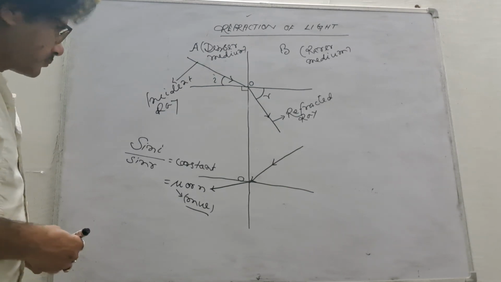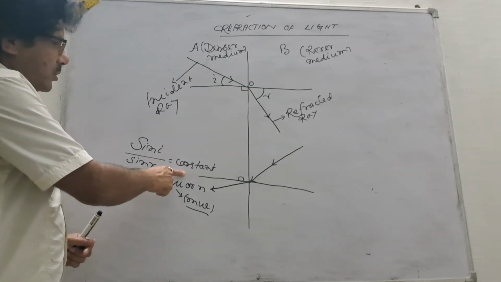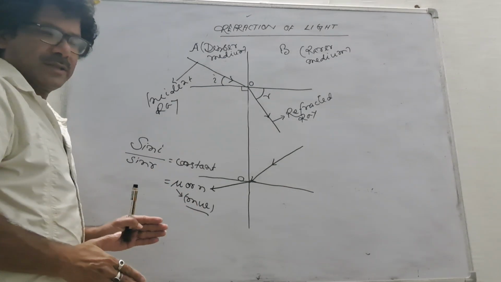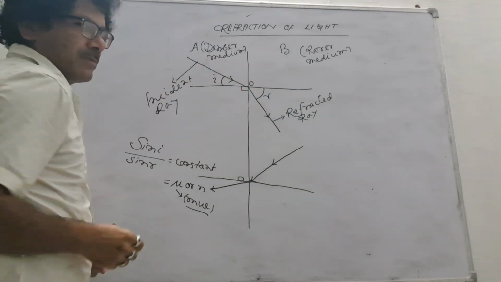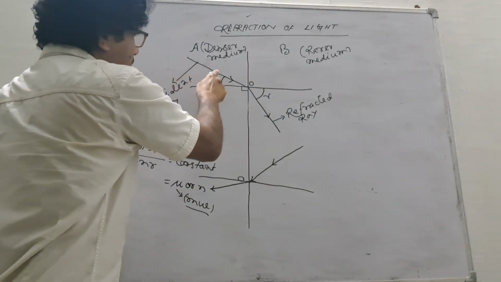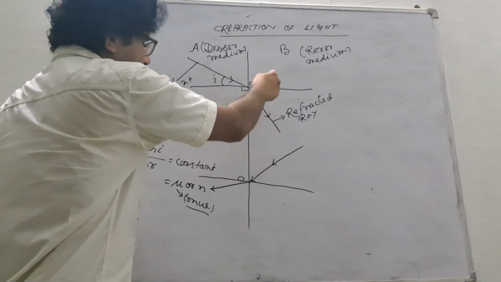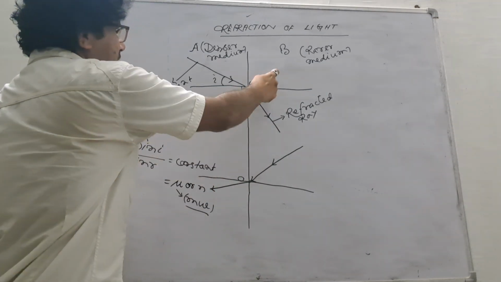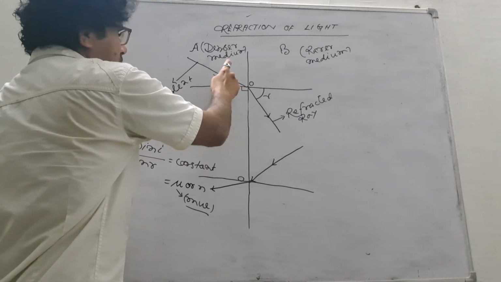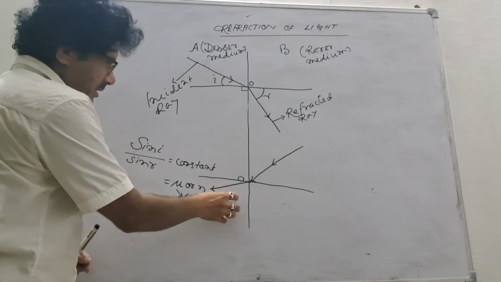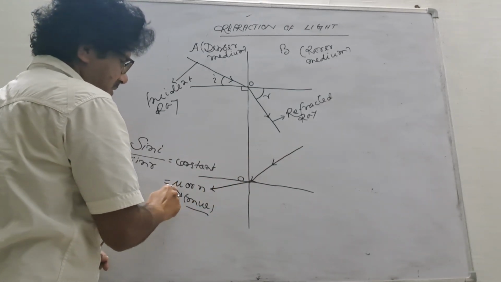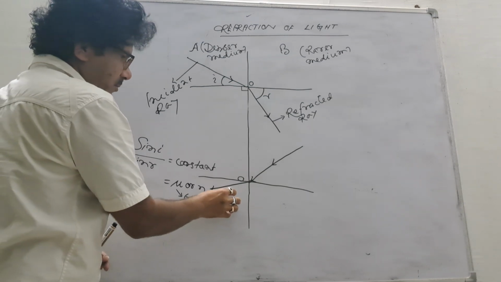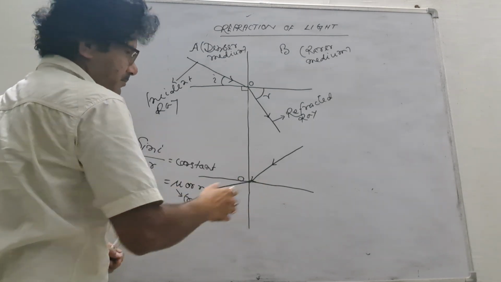Okay. And this constant is called the refractive index of this medium with respect to this medium. Here you see light enters from this medium to this medium. So this mu is the refractive index of this medium to this medium. If I consider this, that is light enters from this medium to this medium, then this mu will be the refractive index of this medium with respect to this medium.